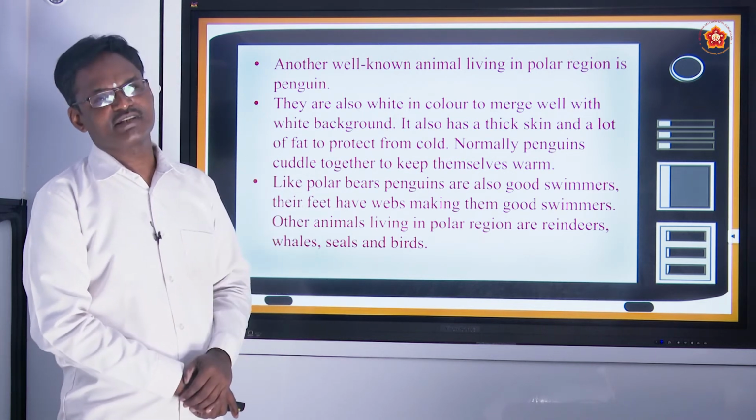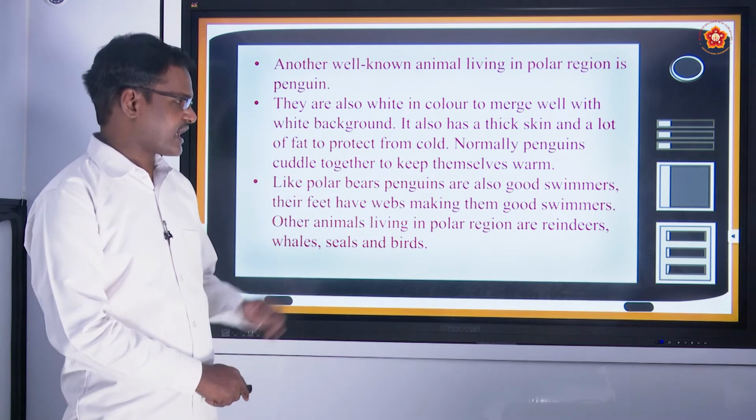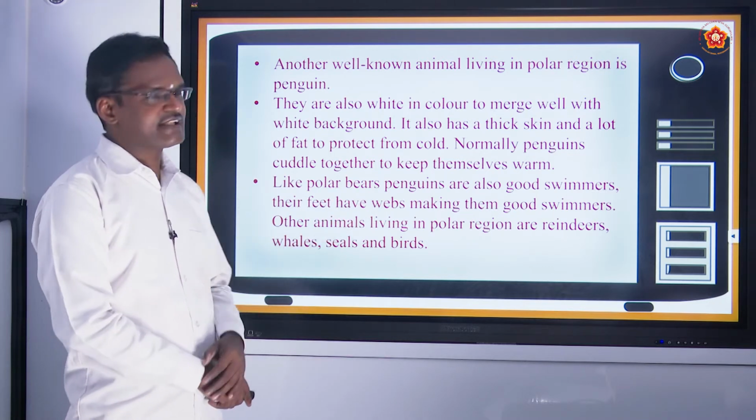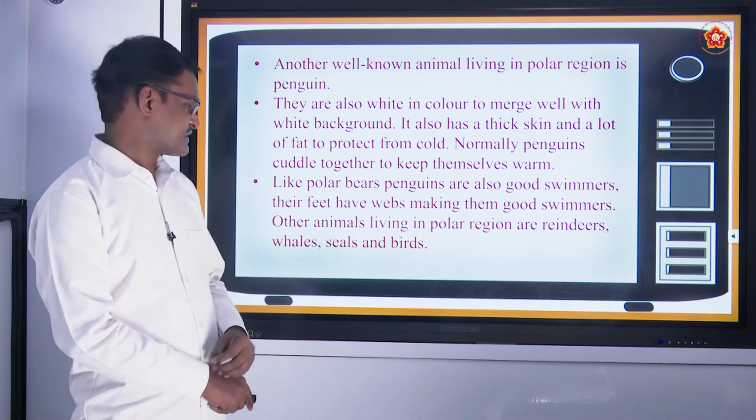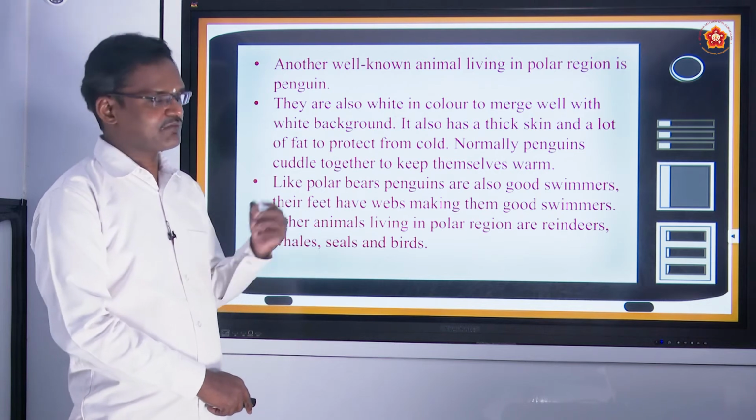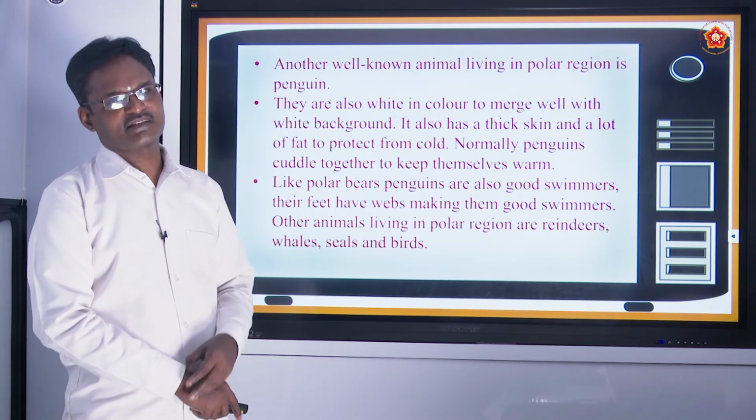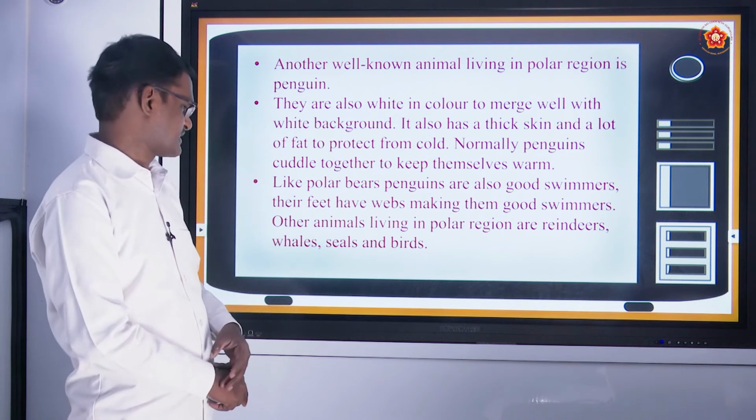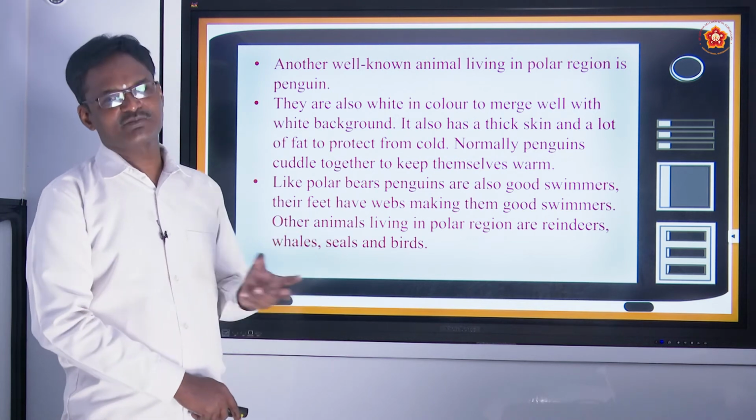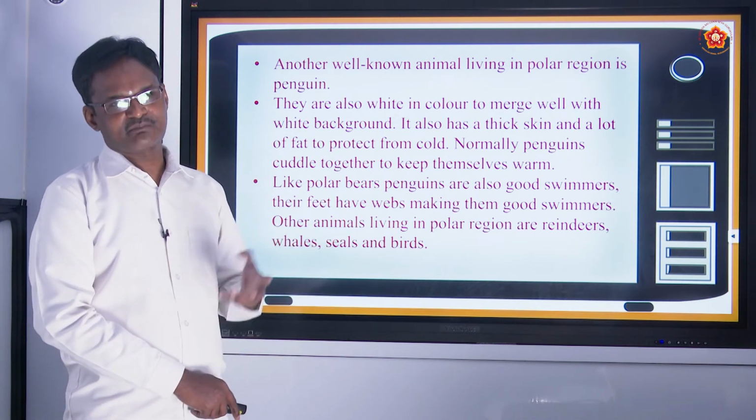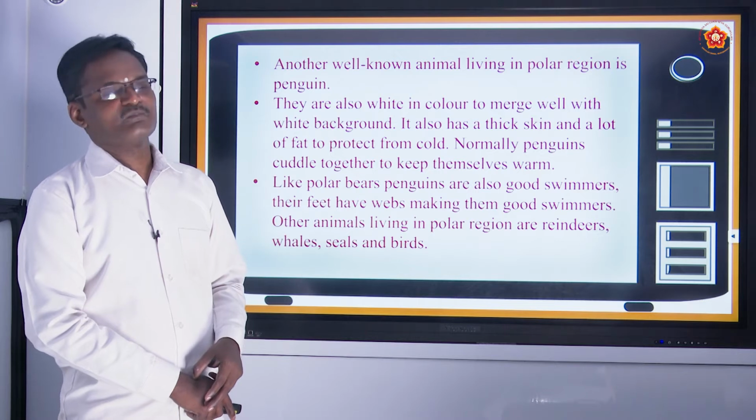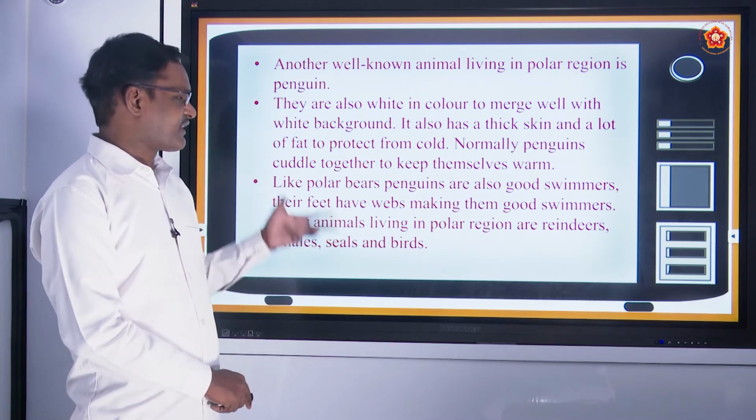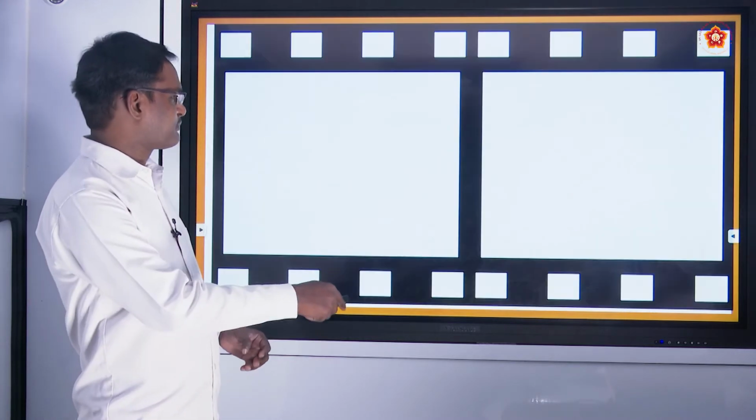Apart from penguins and polar bears, we have other animals, reindeers. You might have seen reindeers. And different types of birds. The Siberian crane is there, that is also from Siberia. It also lives in polar regions. Even seals and whales, you might have seen the blue whale, which is a big creature. Like this we have different types of animals living in polar regions.